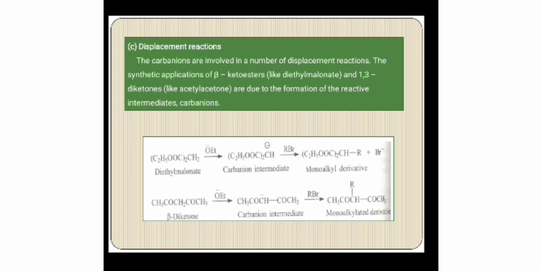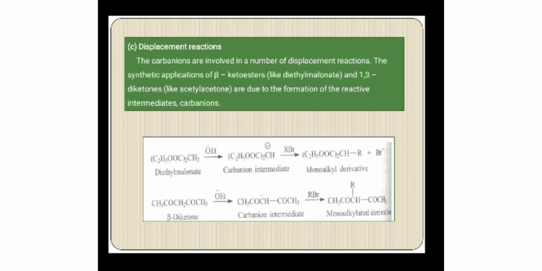There are various synthetic applications for beta ketoesters, for example diethyl malonate, and 1,3 diketones, one example of which is acetylacetone. These synthetic applications of these compounds are due to the formation of reactive intermediates called carbanions. For example, I have given diethyl malonate here. It reacts with the ethoxide ion to generate a carbanion, which on treatment with alkyl halide gives a monoalkyl derivative.